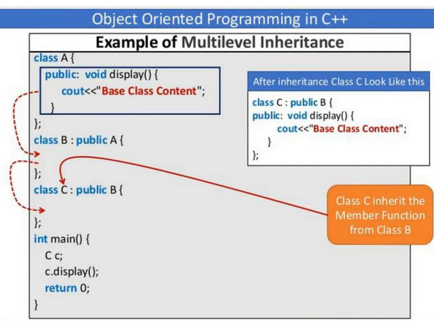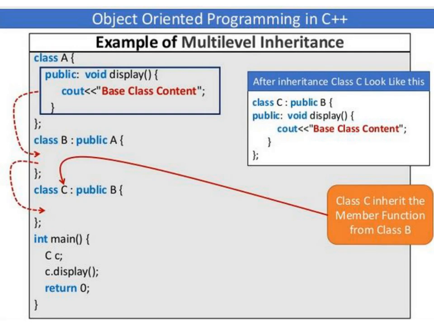The same example, after inheritance, class C looks like this. Class C can inherit the member function from class B. Class C : public B. So class C can inherit the properties of class B. This is what multi-level inheritance is.